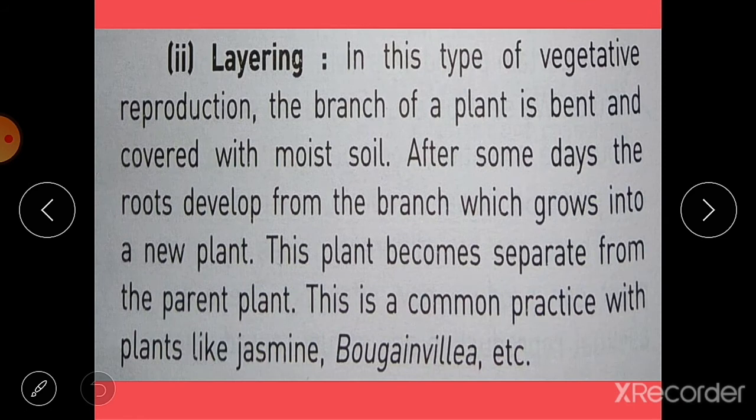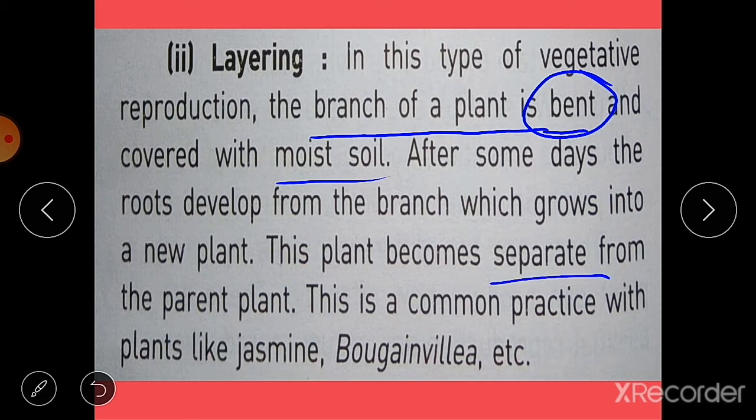The next method is layering. In this type of vegetative reproduction, the branch of a plant is bent, and then it is covered with moist soil. After some days, the roots develop from the branch which grows into the new plant. This plant becomes separate from the parent plant, and this is a common practice with plants like jasmine and bougainvillea. So these plants grow by layering.